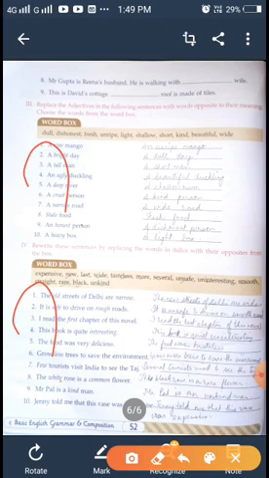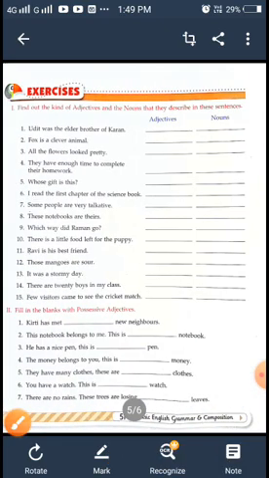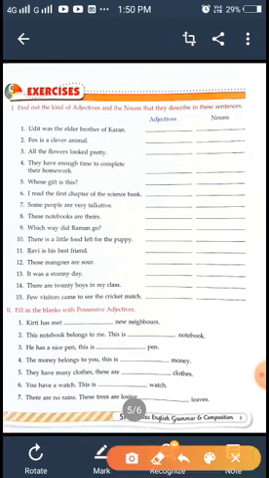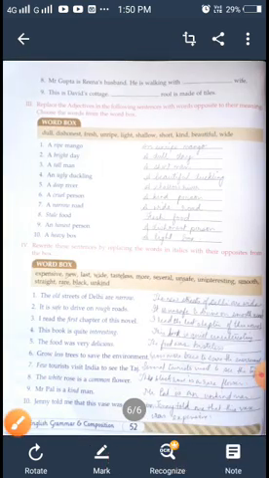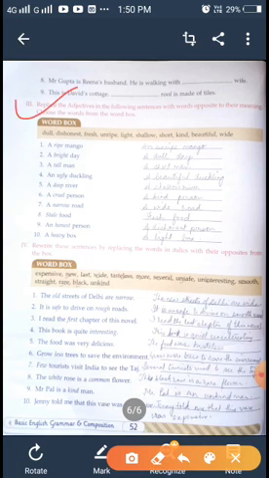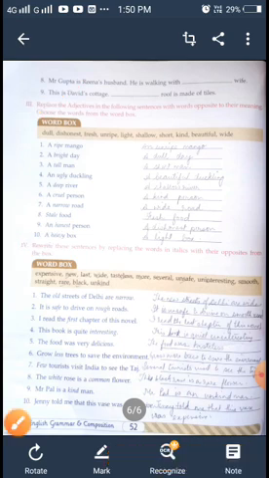Then after finishing or after filling in the book, students, it is my request, please note down this exercise in your fair notebook. Question number I, question number II, then question number III, then IV. These things you will note down in your fair notebook. Students, I think this much you have understood, and you will do the work which is given to you now.